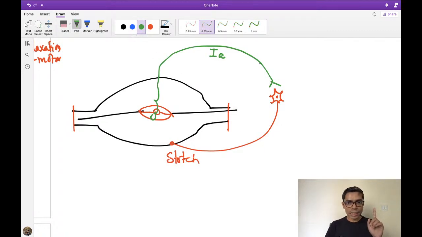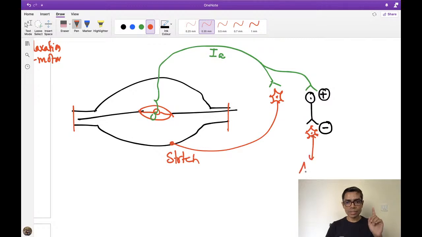Now I am drawing a branch from here. Passive stretch, obviously. This branch supplies one inhibitory interneuron, and the inhibitory interneuron inhibits the alpha motor neuron of the antagonist. What is the name of this pathway?